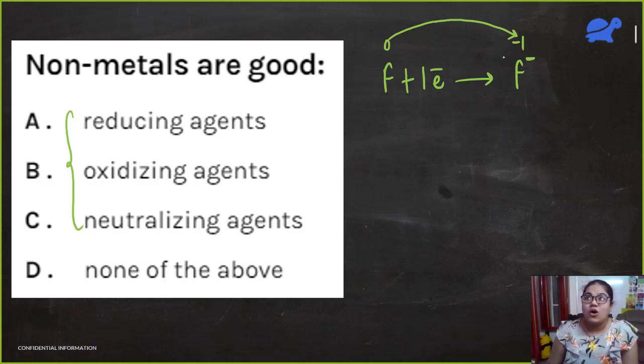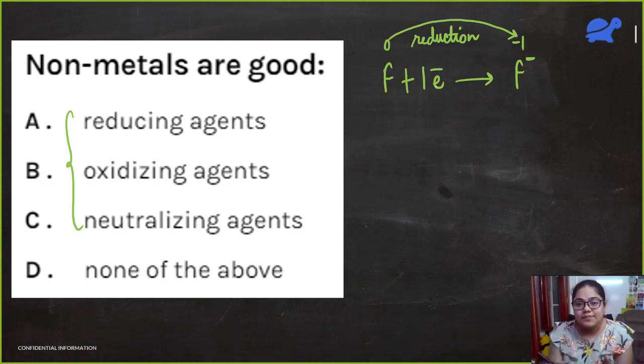So what is this? Oxidation or reduction? Reduction. Yeah, very good, because oxidation number is decreasing. So this is reduction. That means that fluorine has a tendency to get reduced. And if you go back to the first chapter, there we saw that a substance that gets reduced is the oxidizing agent.